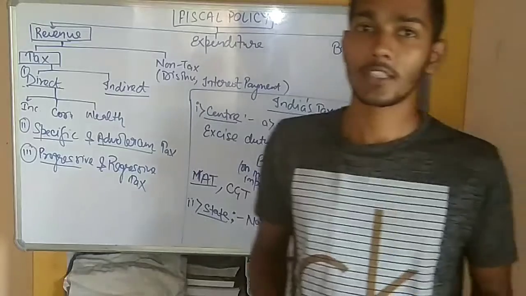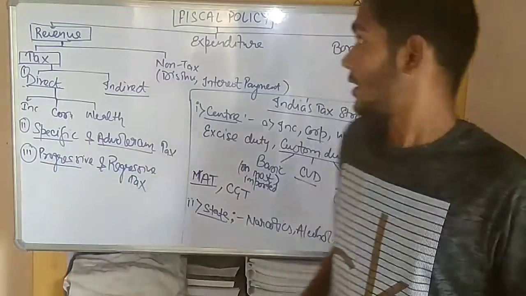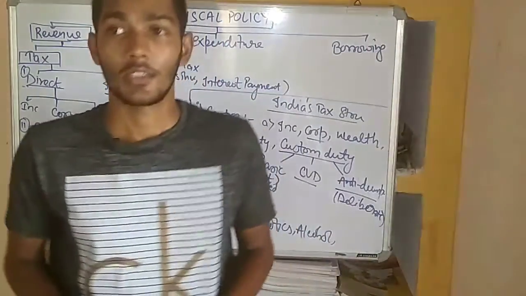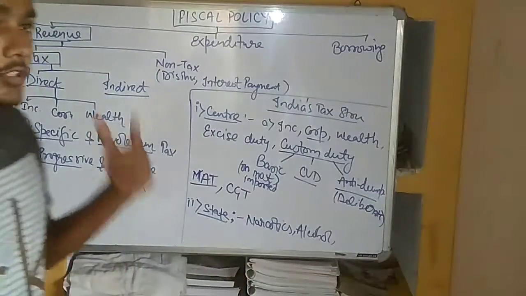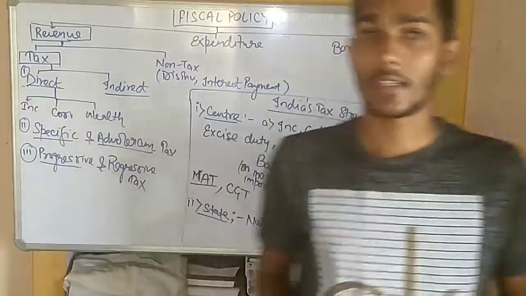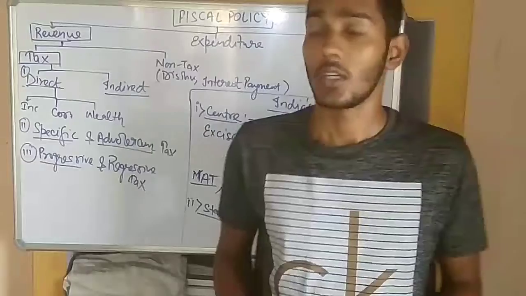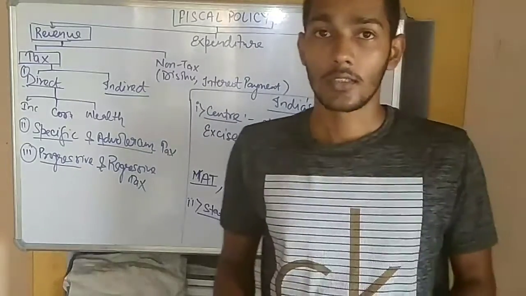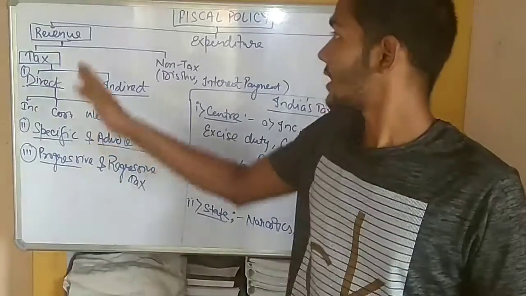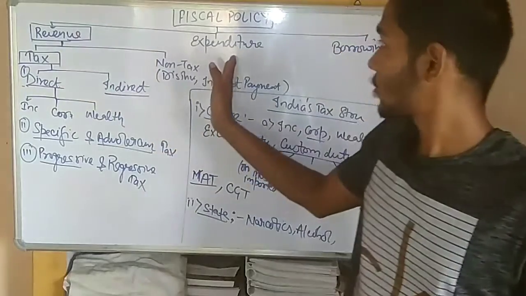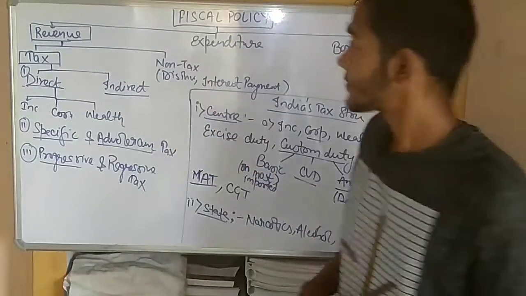In this video, we will discuss the fiscal policy of government, and this is a topic of economics. Now we will start. Fiscal policy of any country deals with the budgetary process. The fiscal policy is basically divided into three parts: the revenue of the government, the expenditure of the government, and the borrowing of the government.